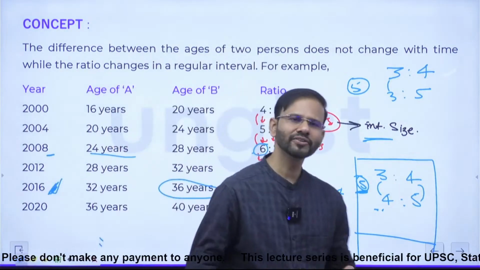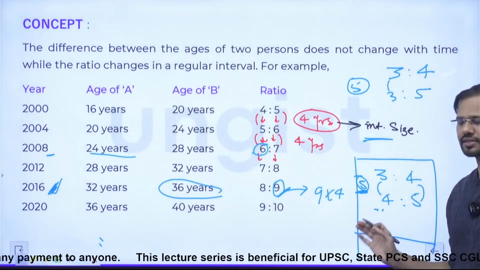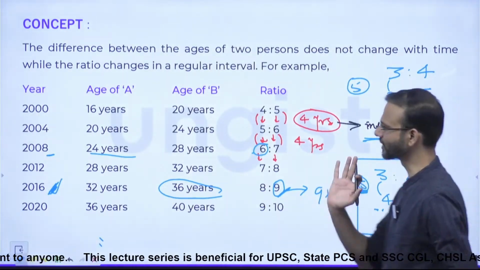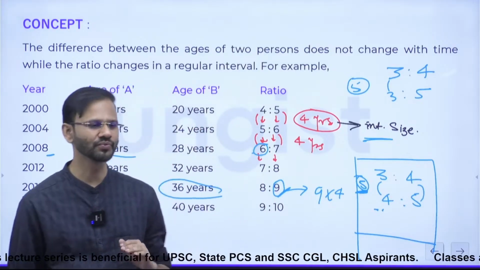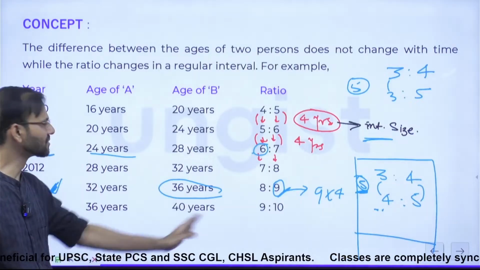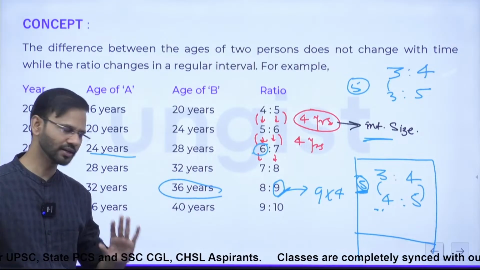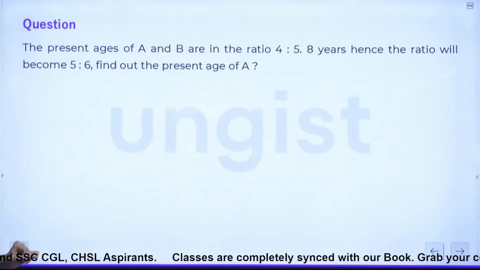Right? After that, everyone, now let's talk about some questions. So initially we will have direct questions where the interval size is clearly given, right? And after that we'll have those types of questions where we need to find the interval size first, and then we have to use this process. Correct everybody? Okay. Now let's talk about the first question.